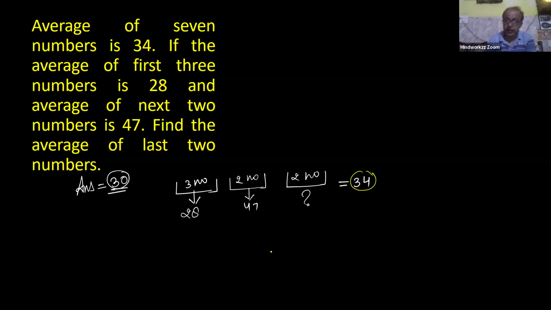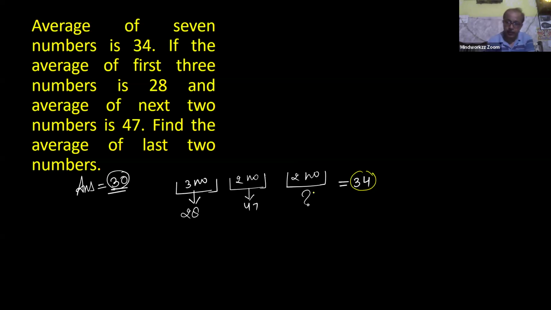So 34 into 7, that is the total of all 7 numbers. 3 multiply 28, the sum of the initial three numbers. 2 multiply 47, the sum of the next two numbers. If you subtract the sum of these 5 numbers from the total of all 7 numbers, you get the total for the last two numbers, and that result is 60. This is the sum for the last two numbers. So when you divide by 2 because of two numbers, your average value is 30.